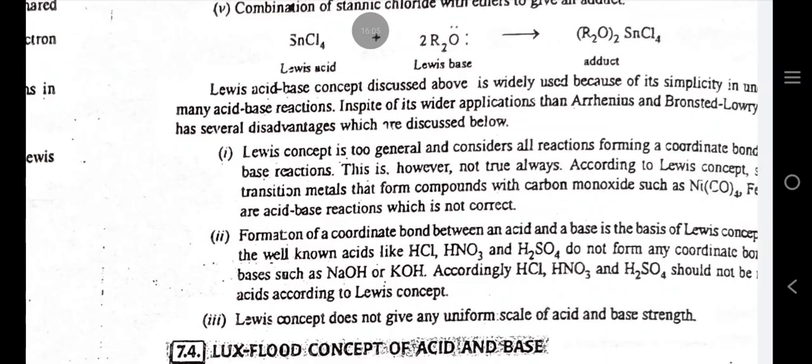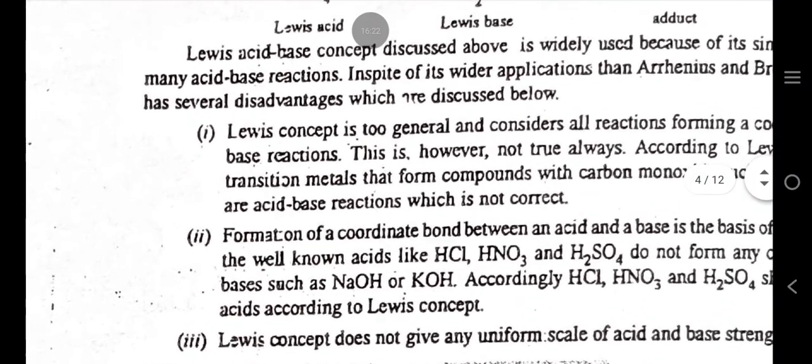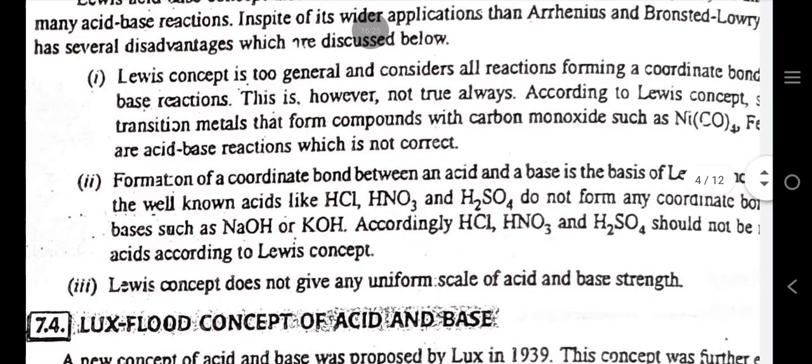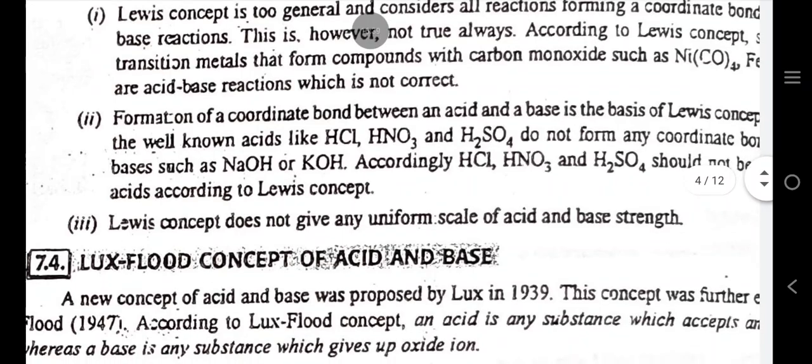The Lewis acid base concept discussed above is widely used because of its simplicity. Many acid base reactions, in spite of its wider applications than the Arrhenius and Bronsted-Lowry concepts, has several disadvantages which are discussed below. Lewis concept is too general and considers all reactions forming a coordinate bond as acid base reactions. This is, however, not true always. According to Lewis concept, transition metals that form compounds with carbon monoxide are acid base reactions, which is not correct.